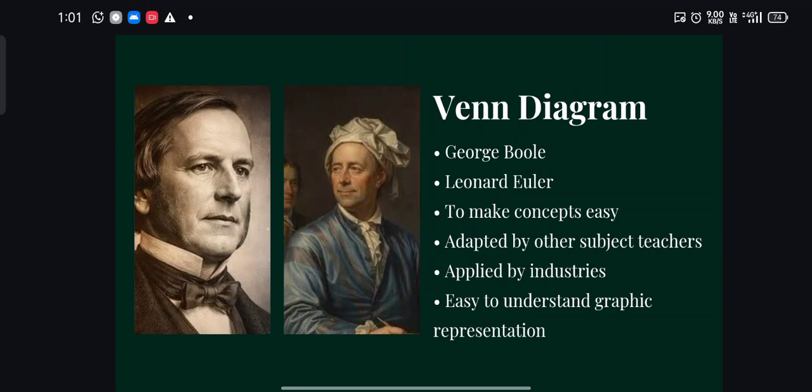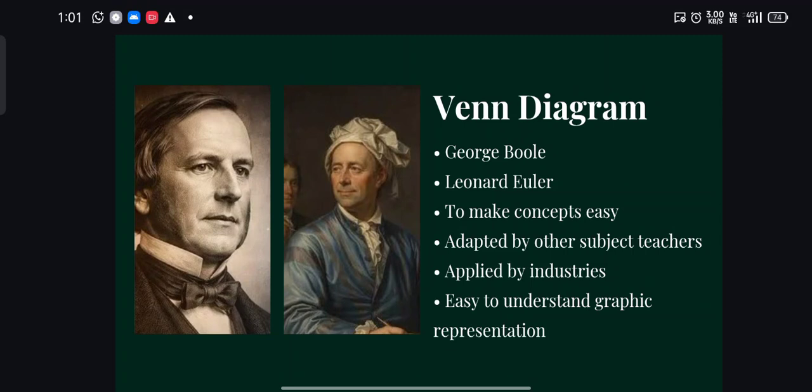Later, when he told some people about this, they started to use it in their industry also. So the usage of the Venn diagram spread up to the industrial level. He understood that this is a good thing and that when he published it, so many people would find things easier with it. So he started publishing his interest in the Venn diagram and all the theories and constructions behind it. With the help of Leonard Euler and George Boole, the Venn diagram concept became public. Thus it became famous and people started using it worldwide.